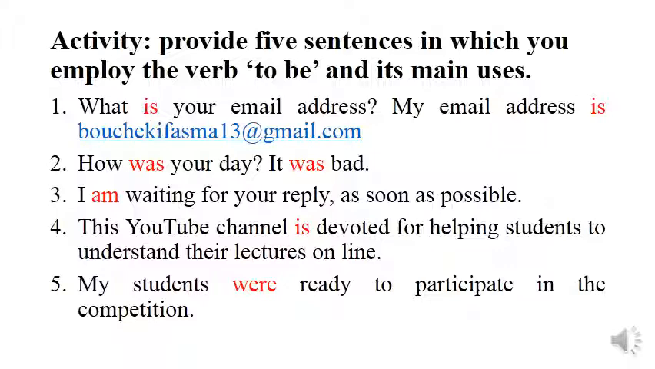For the fourth example, this YouTube channel is devoted to helping students to understand their lectures online. So here I'm using to be is in order to indicate passive voice. For the last example, my students were ready to participate in the competition. Here I'm using to be in the past, which is were, in order to describe the state of my students who were ready to participate in the competition.